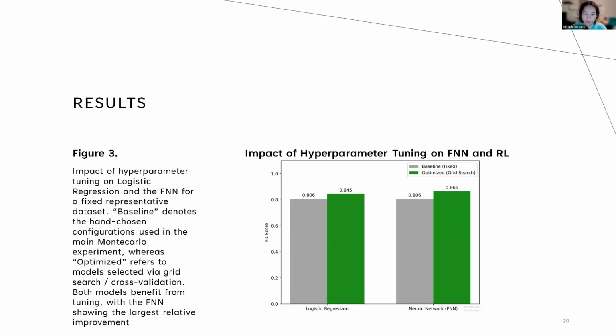For example, we show here the logistic regression and the fully connected neural network and how the scores did improve from the initial values, and they were optimized using the hyperparameter tuning and achieved a bit better scores. However, with the hyperparameter tuning, with the standard deviations, we still did not see any significant difference between any of the four models from each other.